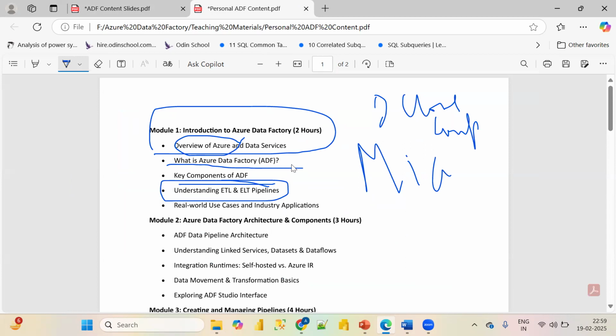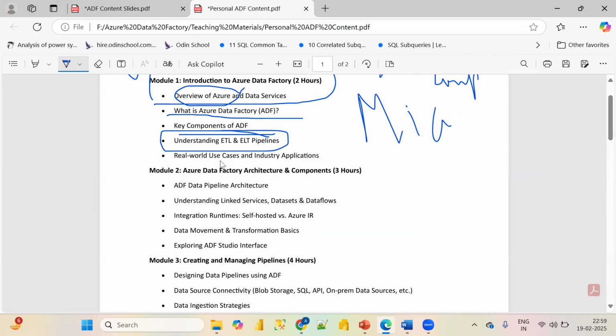What are the different industry applications which are done nowadays with the help of Azure Data Factory? We will be understanding that in our first module. Then we will jump into the second module, and here we will be targeting the Azure Data Factory architecture and what are the different components. So we'll be going through the Azure Data Pipeline architecture. What is the different pipeline architecture which Azure Data Factory has?